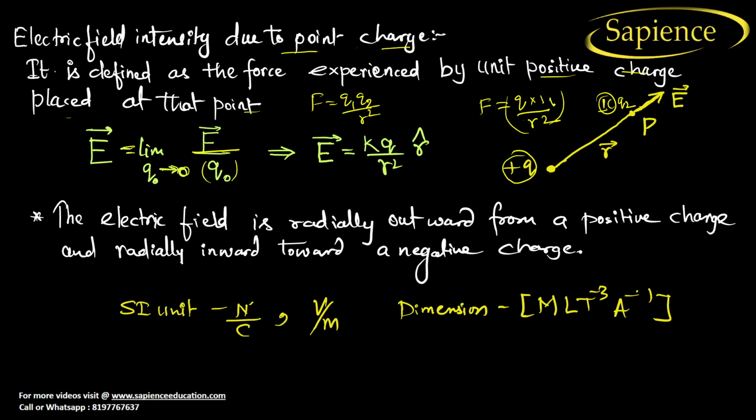And you should multiply it by K. F is equal to K Q1 Q2 by R square. So this is what we are getting for an electric field. I hope you have understood now. If you haven't understood, I can explain again.